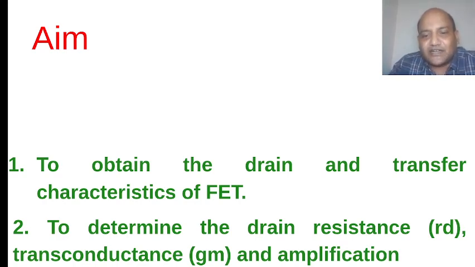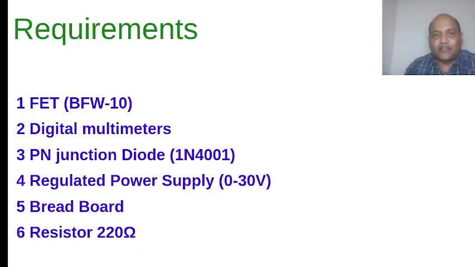So that is transconductance. And if you take the product, I will explain how this comes into voltage gain, that is delta VDS divided by delta VGS, the amplification factor. So this is the requirement of your circuit.